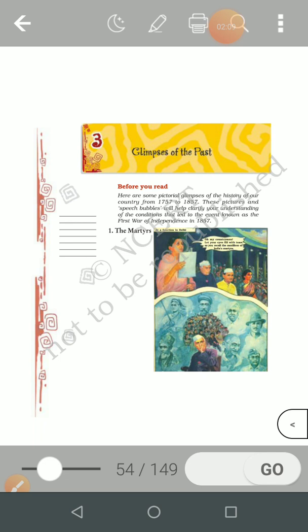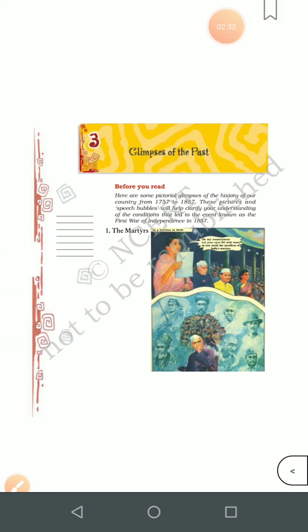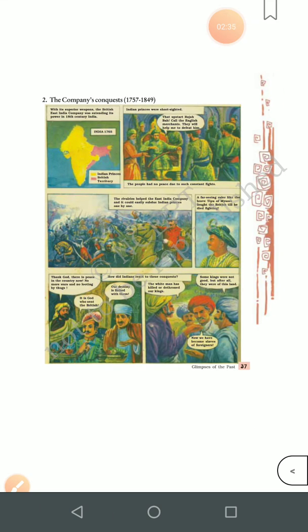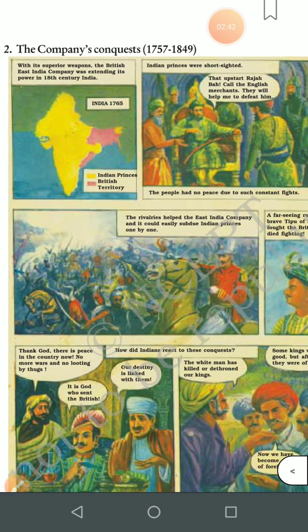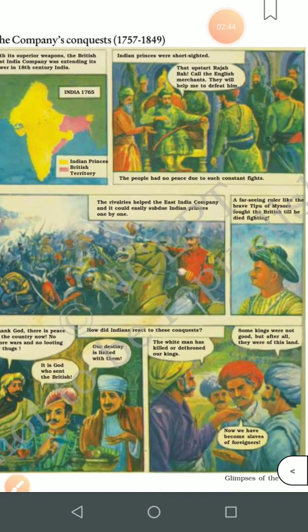So I'm going to start explaining this picture story, which is in the form of speech bubbles. A speech bubble means you can see the dialogue written in a box, and the arrow points towards a person, which means that person is speaking that dialogue. So let's start. Now let me enlarge this so that we can read.